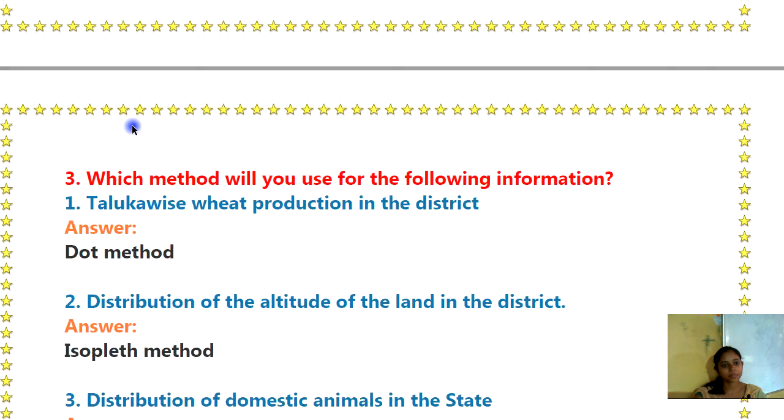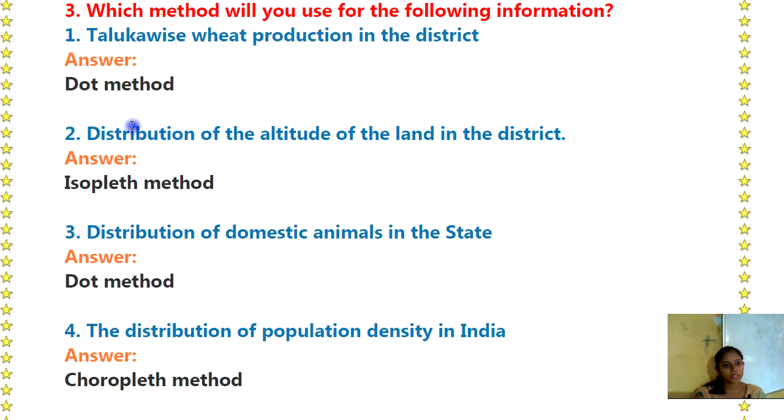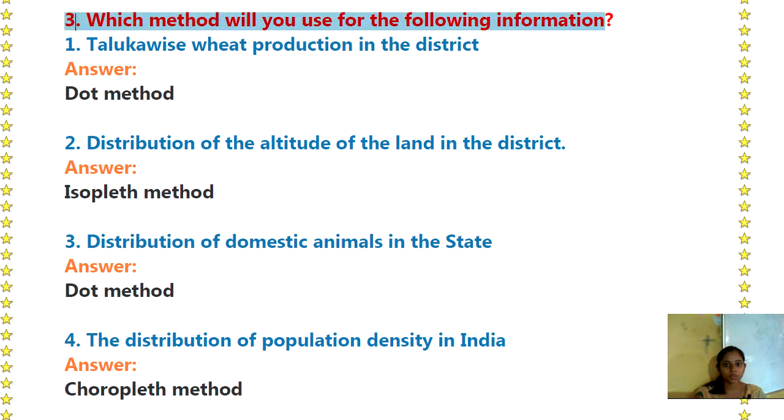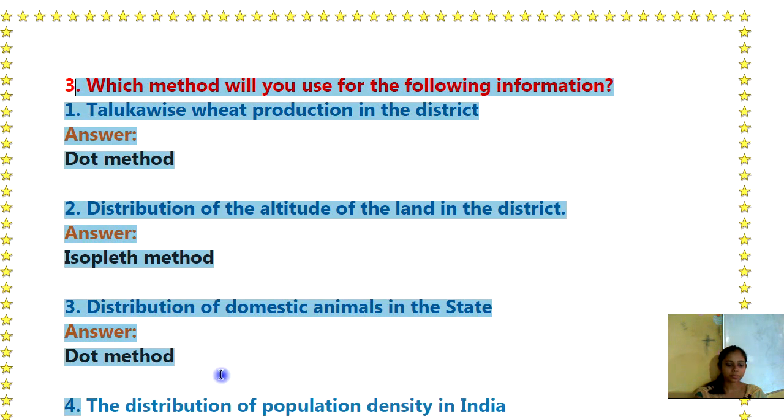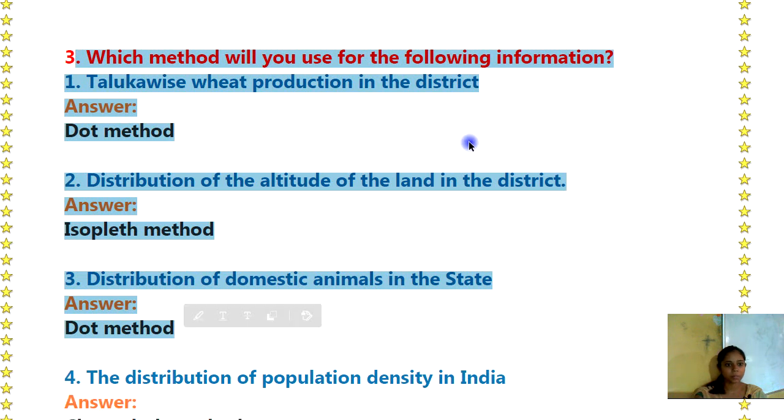Then next, question number 3, which method will you use for the following information. So first, taluka wise wheat production in the district. Answer is dot method. Distribution of the altitude of the land in the district. Answer is isopleth method. Distribution of domestic animals in the state. Answer is dot method.